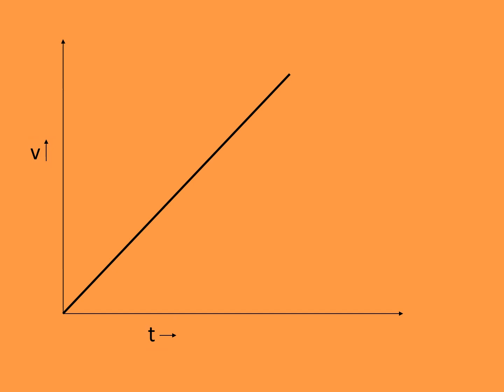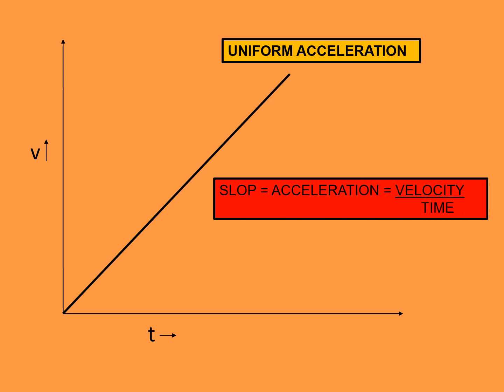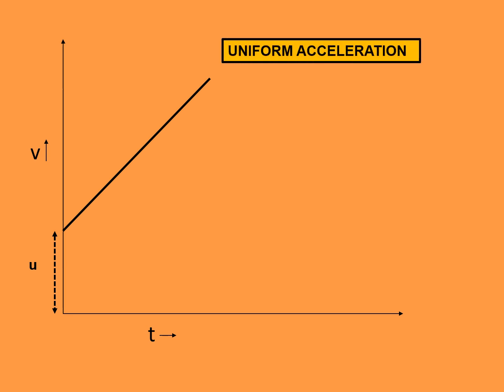A uniformly accelerating body is represented by a straight line having constant slope. Here the body is starting from rest. Upward slope indicates increase in speed with time. But if the body is already moving, or we can say having some initial velocity, it will be plotted like this. Here u indicates the initial velocity possessed by the body. This graph is particularly important and is used to derive equations of motion.